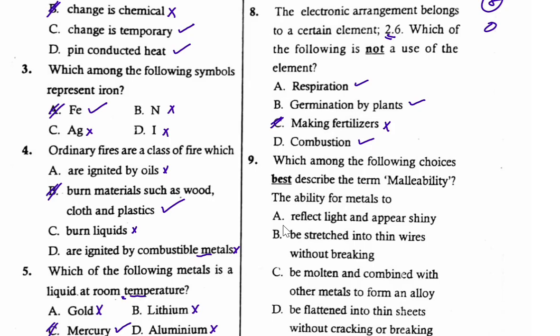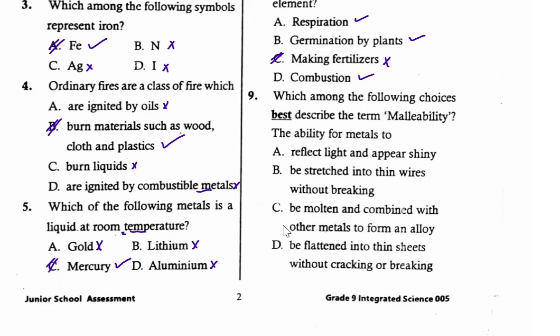Let us continue to question number 9. Which among the following choices best describes the term malleability? This is the ability for metals to A, reflect light and appear shining. B, be stretched into thin wires without breaking. C, be molten and combined with other metals to form an alloy. D, be flattened into thin sheets without cracking or breaking.